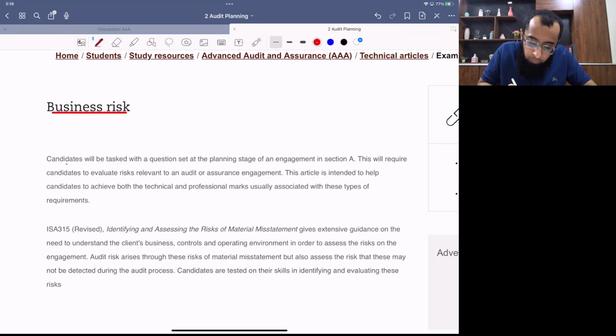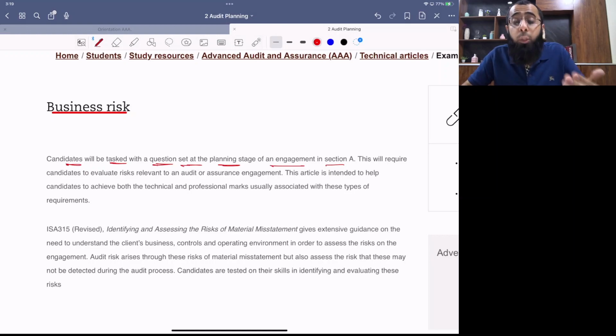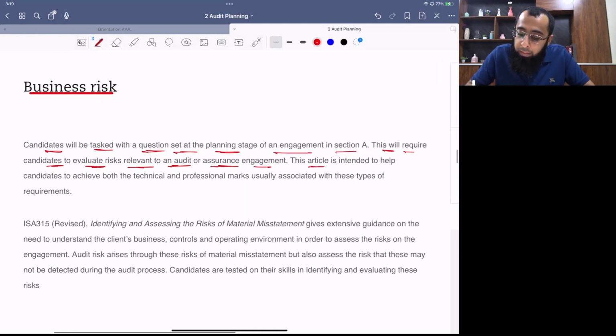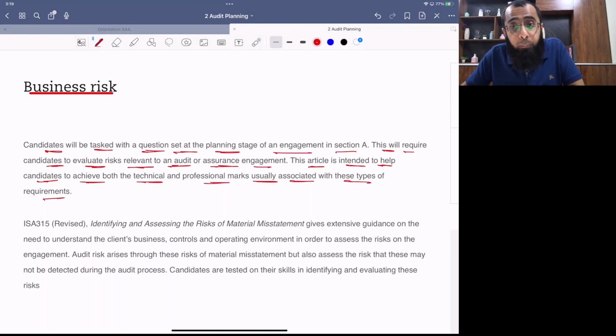Okay, so now candidates will be tasked with a question set at the planning stage of an engagement in section A. So as I told you earlier also that audit planning is tested in question number 1, which is section A of our exam. This will require candidates to evaluate risk relevant to an audit or assurance engagement. This article is intended to help candidates to achieve both the technical and professional marks usually associated with these type of requirements.